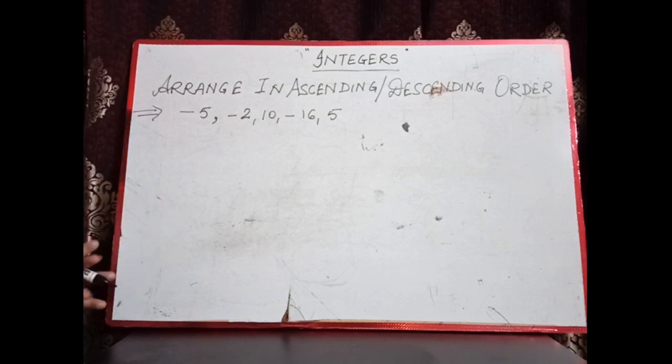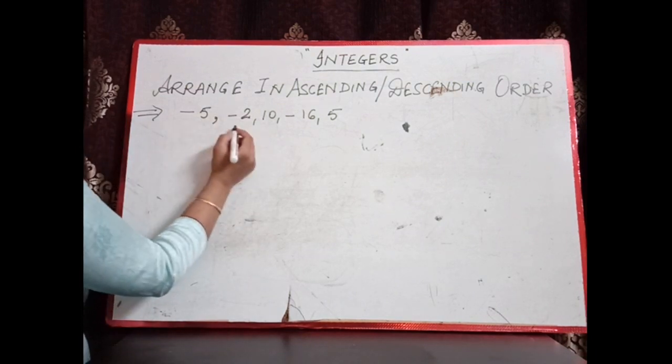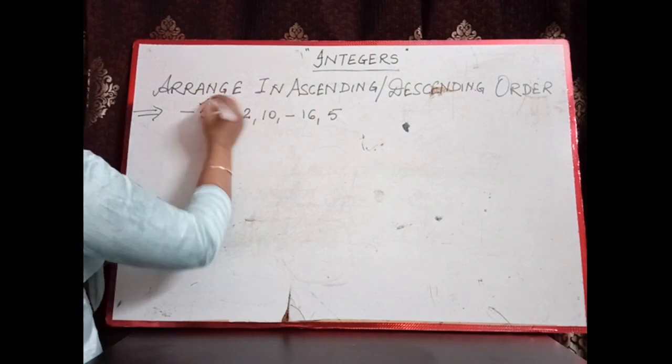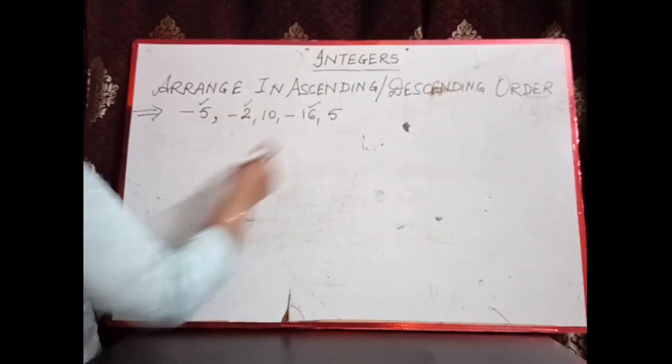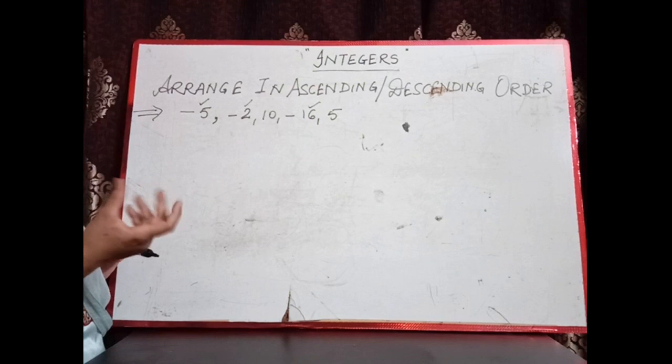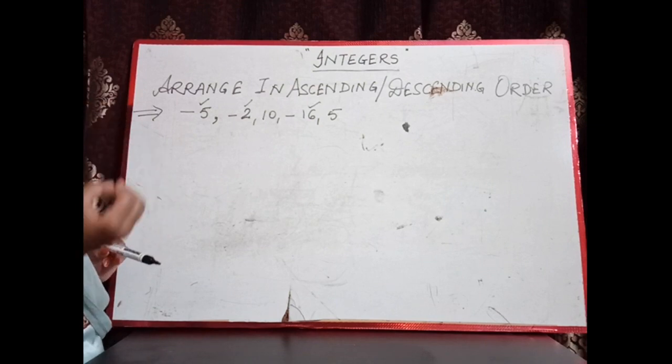Whether we have to arrange in ascending or descending, first of all we have to check which numbers are greater and which numbers are smaller. So start from negative numbers because negative numbers are always smaller. So -5, -2 and -16 are negative numbers. I had told you that in negative numbers, the bigger the number, the smaller the value.